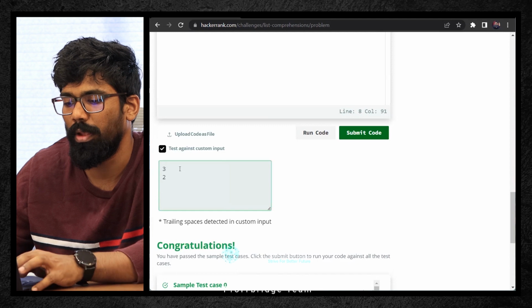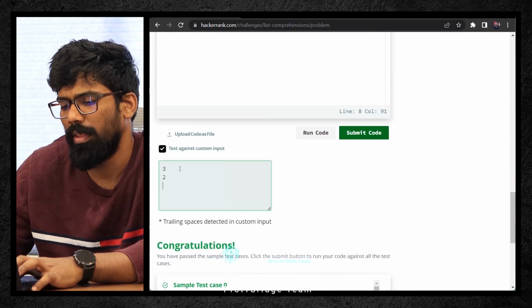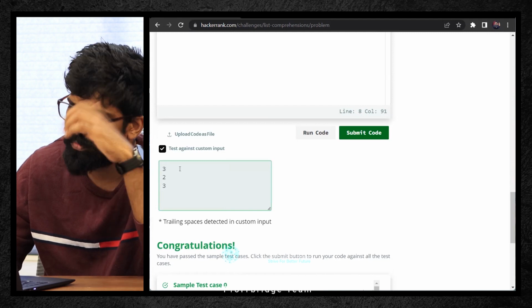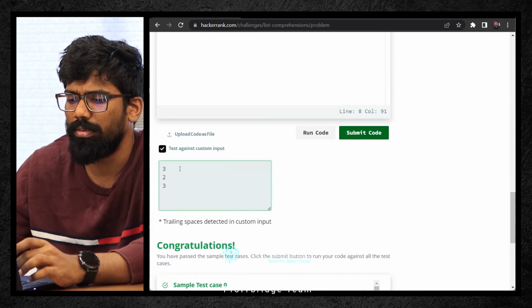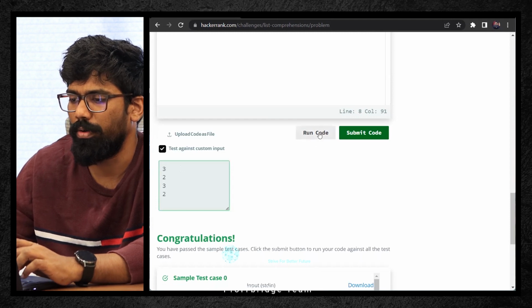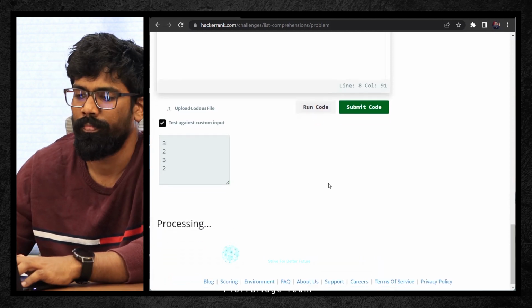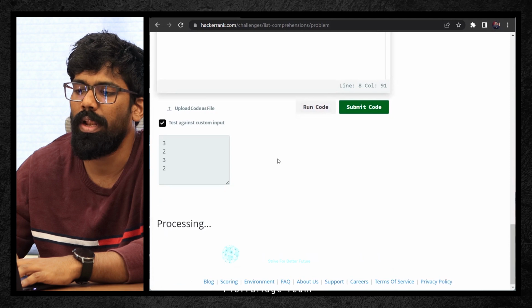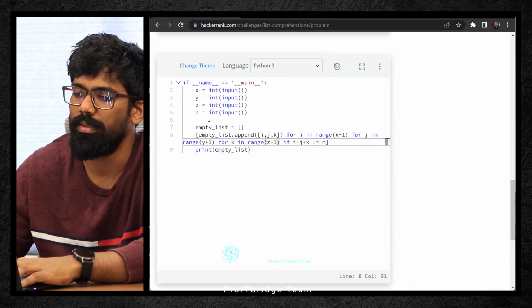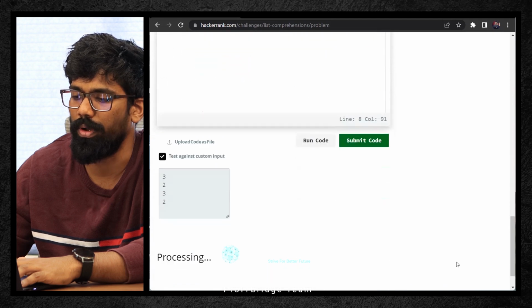It shouldn't be equal to, maybe I'll say 3 I'll give. And the last one, the total sum, it shouldn't be equal to 2. Let me click on run code. Uploading this input. So whenever you give enter, that value will get stored in x, y, z, and n. That's how this console is actually working.